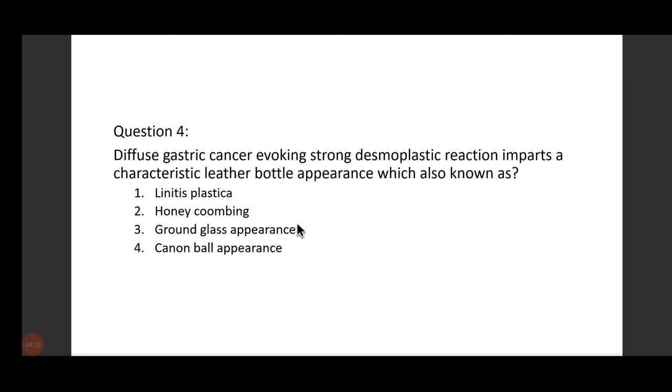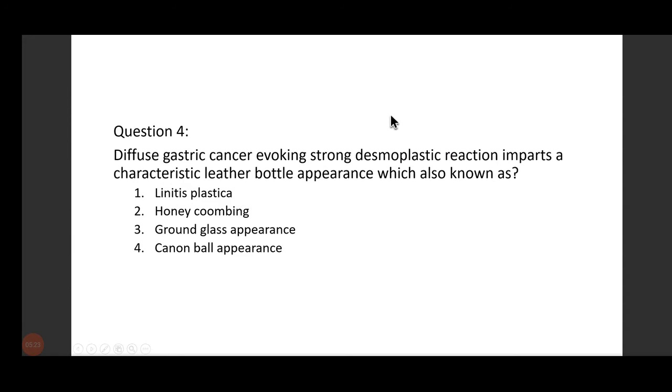Diffuse gastric cancer evoking strong desmoplastic reaction imparts a characteristic leather bottle appearance, which is also known as? Answer. Okay, now before discussing the answer, I want to tell you about the desmoplastic reaction term.